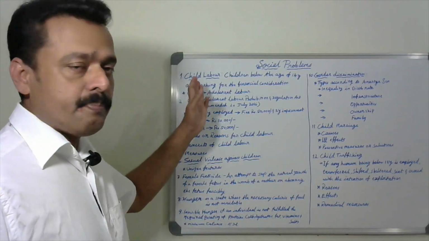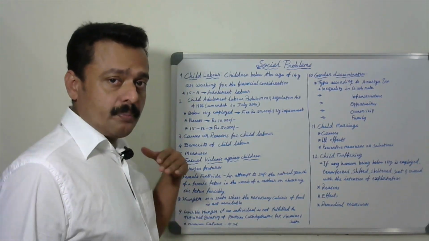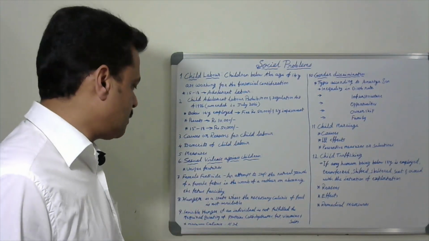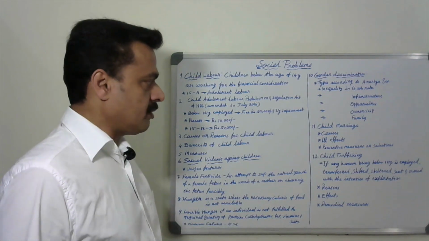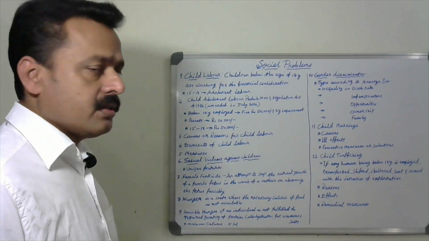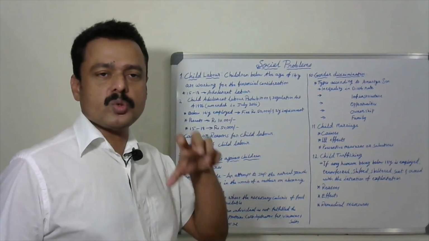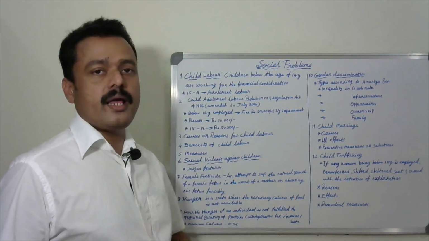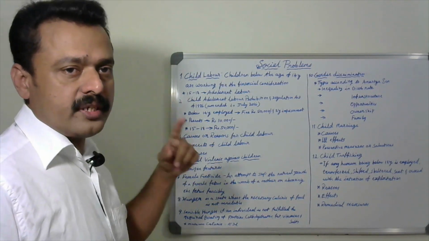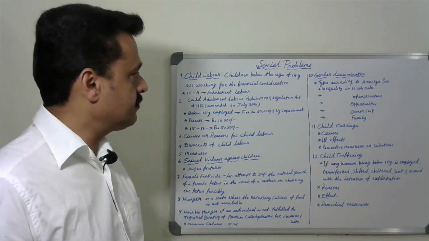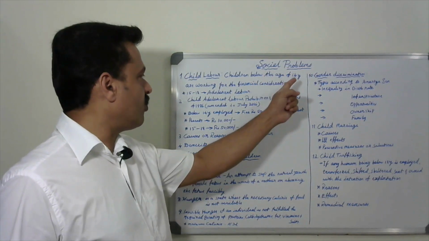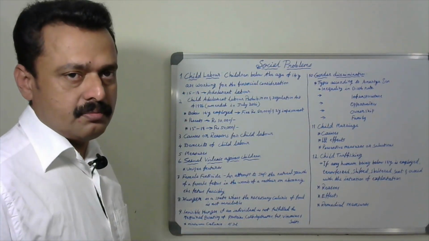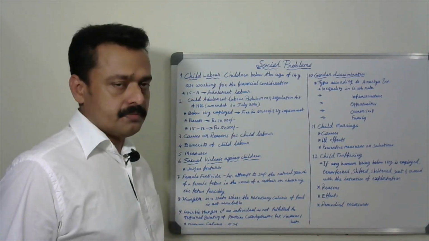So in the beginning, there are many problems. Which are the problems? Social problems. Child labor, sexual violence, gender discrimination, child trafficking, child marriage. These are some social problems. In that, first of all, let us discuss child labor. What is child labor? Important question. Children below the age of 14 years working for financial consideration is called child labor.